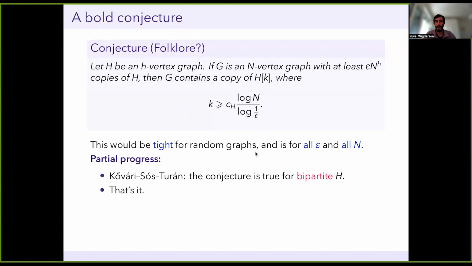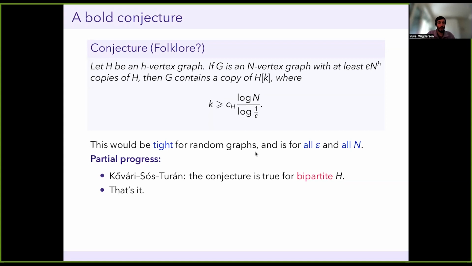And actually, that is the only partial progress that has been on this conjecture. So I think people have been thinking about it for a long time, but we really don't know anything about it. So in particular, this conjecture is wide open, even for H being a triangle, which is the first case which is not bipartite. And that would be a really major breakthrough to prove this for H being a triangle.